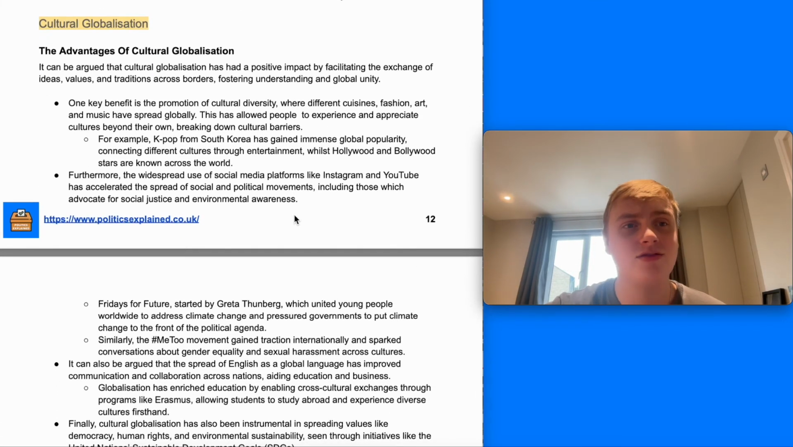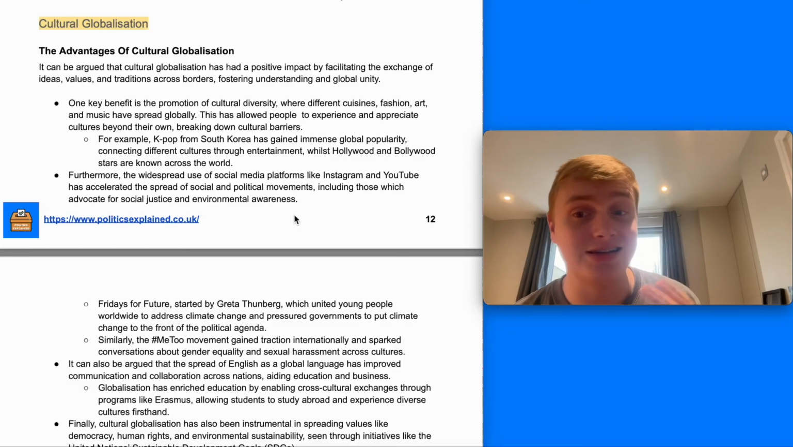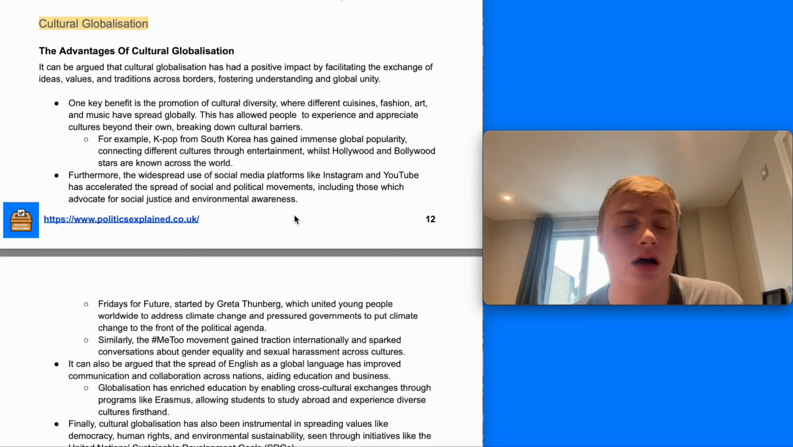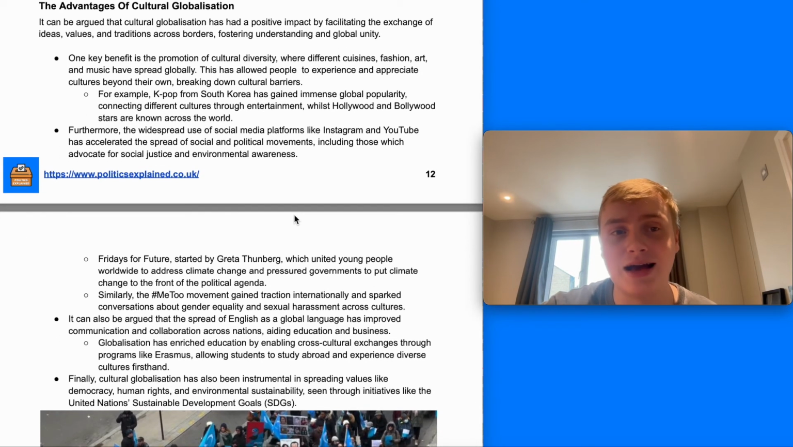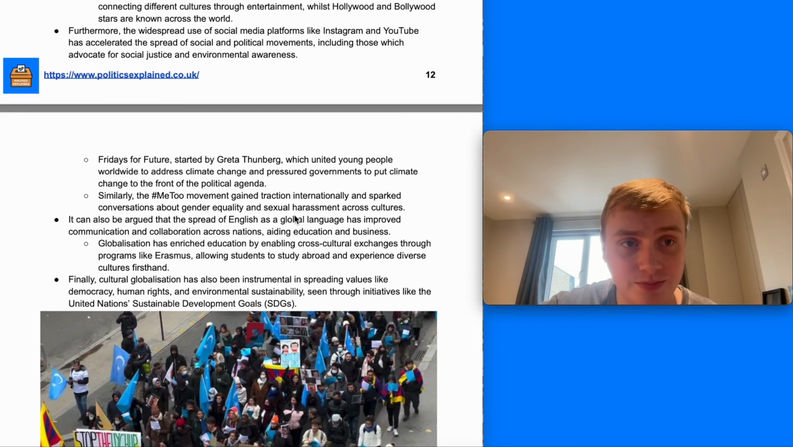The final thing to have a look at then is the advantages and disadvantages of cultural globalization, which we're going to look at in a bit more detail because it's not covered in another video. So, one key advantage of cultural globalization is the promotion of cultural diversity across the world, where different cuisines, fashion, art, and music have spread globally, which has allowed people across the world to experience and appreciate cultures beyond their own, really breaking down cultural barriers.